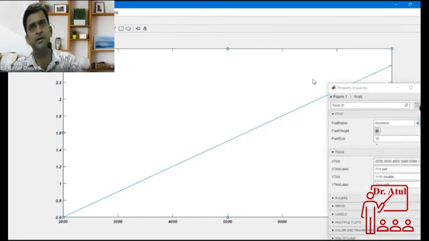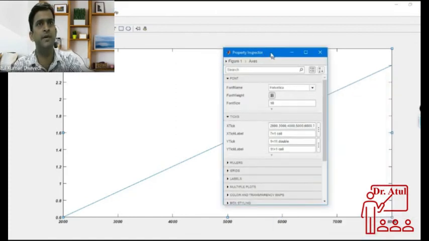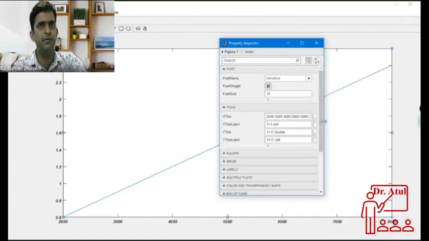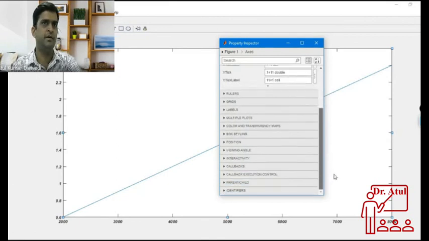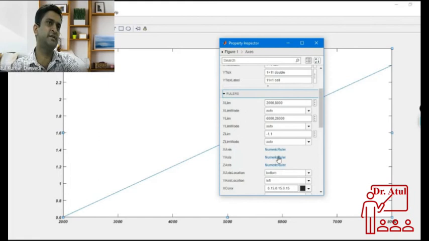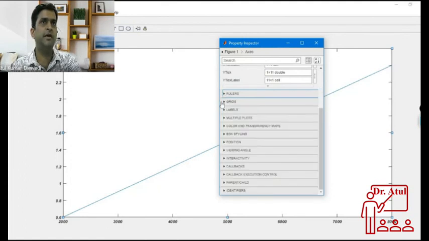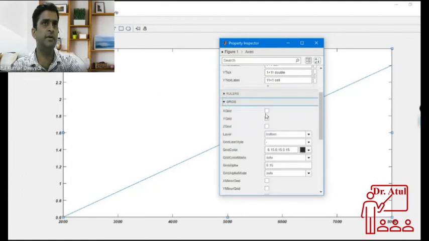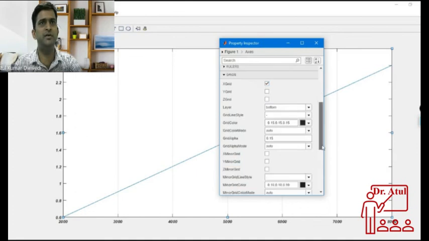And there is the property inspector. I think now it is open. Here there are many things. Rulers may help you by changing these limits, x limit, y limit, and the increment values. The grids can also be done if you want to give grids to x. Grid size, style, color, minor grids, all that can be activated from here only.